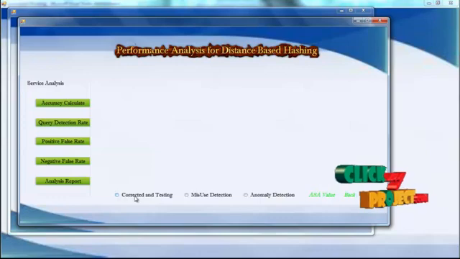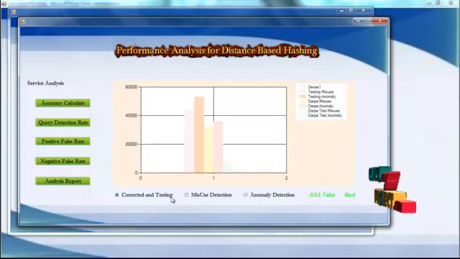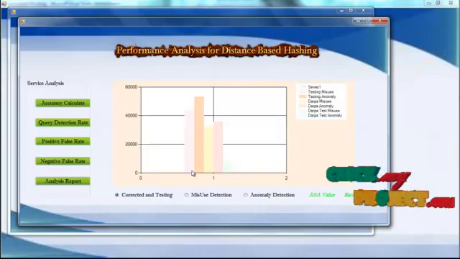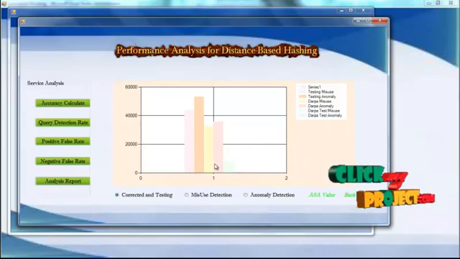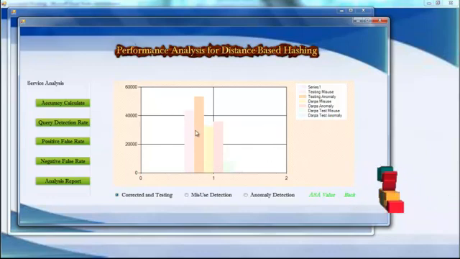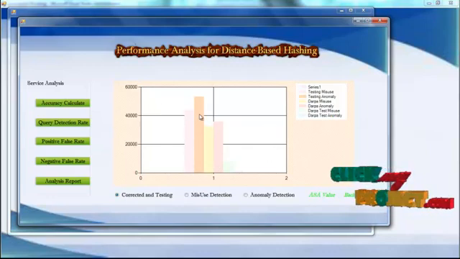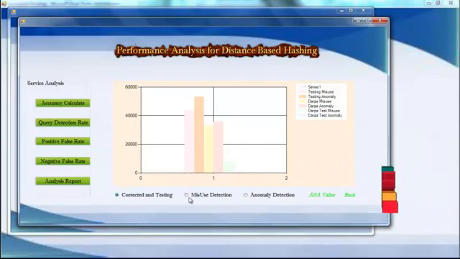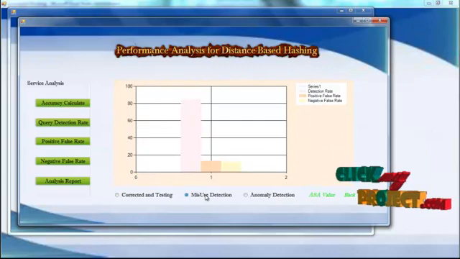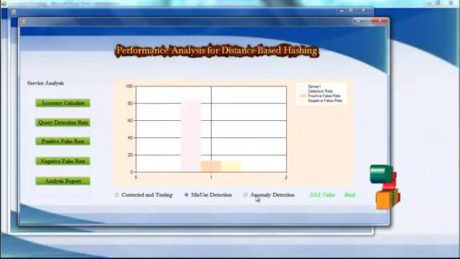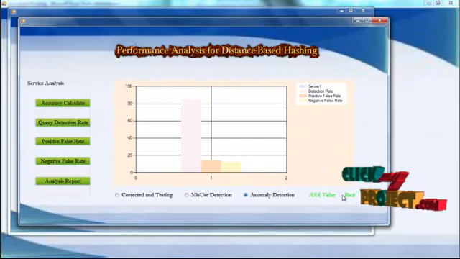In the analysis input, when I click on the corrected test, we found the graph for a particular time period and series, this is for series 1, for testing misuses and anomalies. So this is the misuse detection, and this is the anomalous detection.